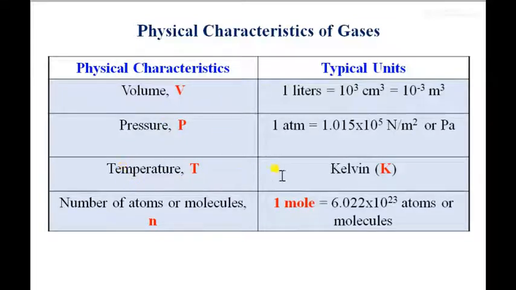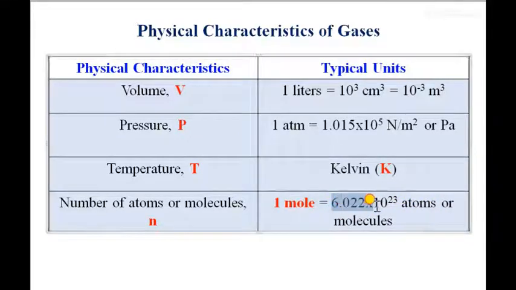After that, for temperature we use Kelvin. This is the SI unit, which we are discussing here. Another unit for temperature is degree Celsius, and Fahrenheit. Normally in thermodynamics, we use Kelvin or degree Celsius. For the number of atoms or molecules, we use the mole. 1 mole is equal to 6.022 into 10 raised to 23 atoms or molecules.